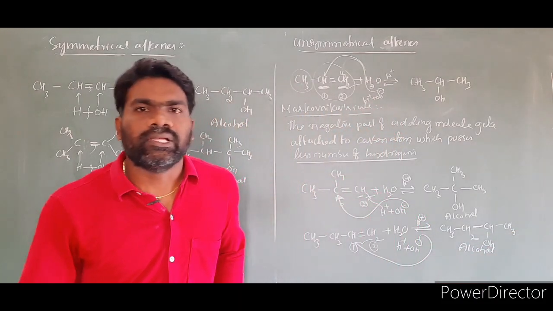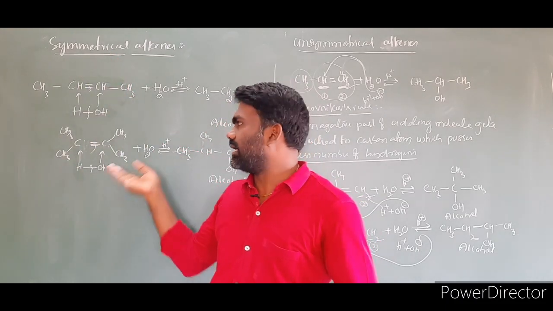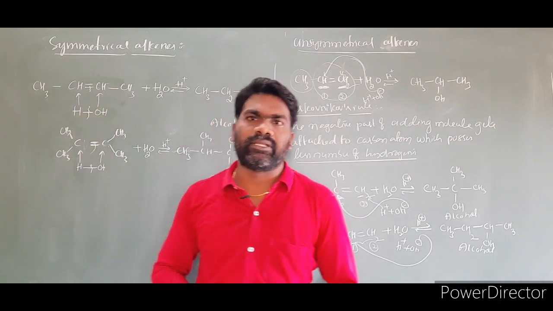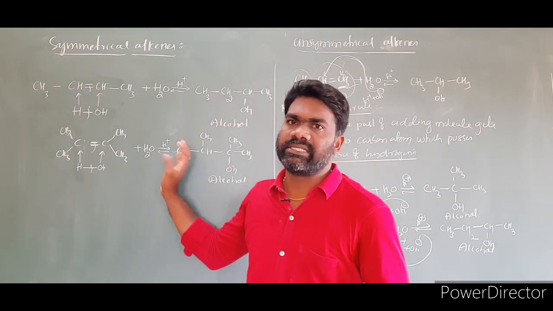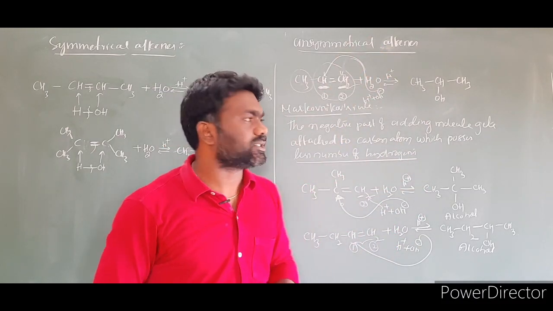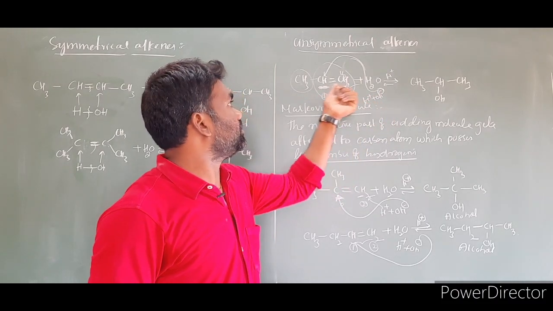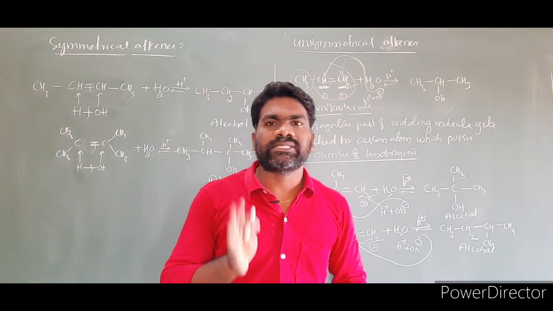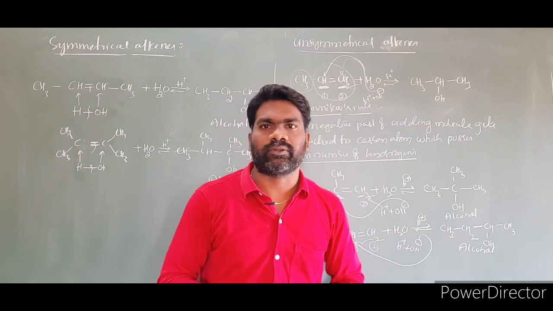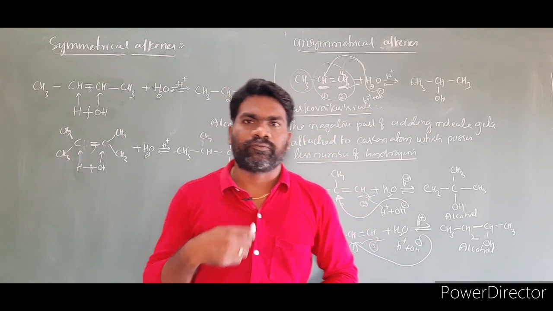The point is, in the case of symmetrical alkenes we can directly write the product, because both sides have the same type of groups and the product remains the same. But in the case of unsymmetrical alkenes, you have to attach the OH group, the negative part of the reagent, to the carbon which possesses fewer hydrogens, according to the Markovnikov rule. So this is the preparation of alcohols from alkenes.